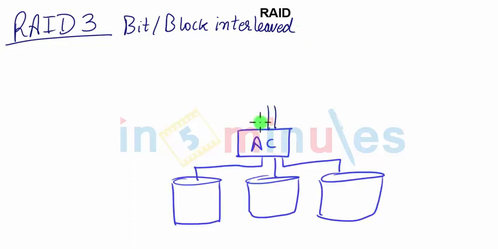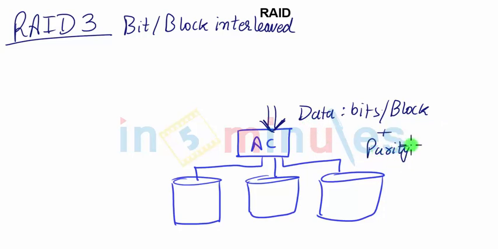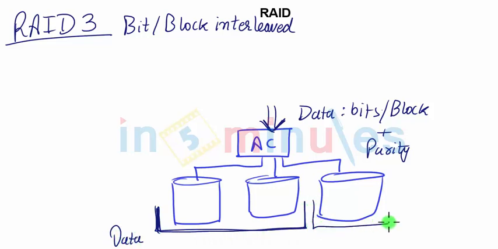In this, whatever data comes to the array controller, that data would be broken in bits or blocks. Then these bits or blocks are stored separately along with parity of it. So in this we can understand there are disks which can be divided in two sections. One which we talk about as data disk, and the second which we will be talking about called parity disk.